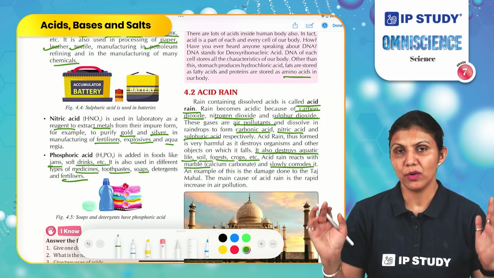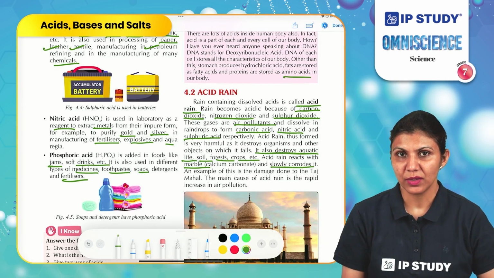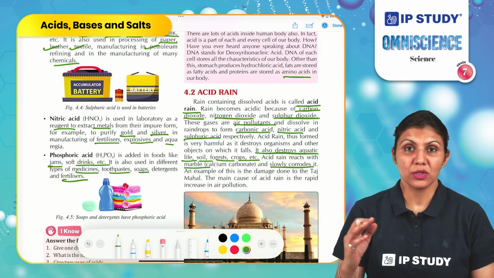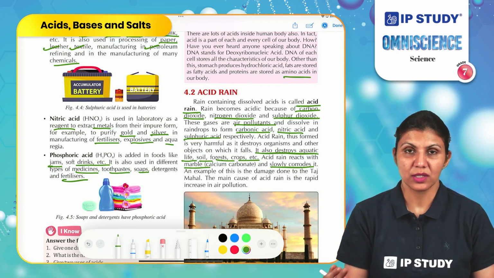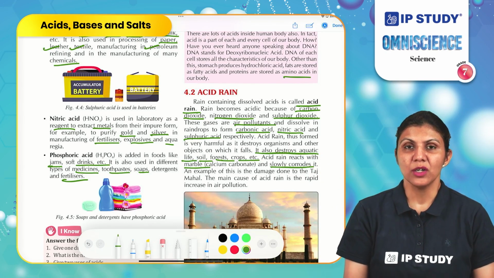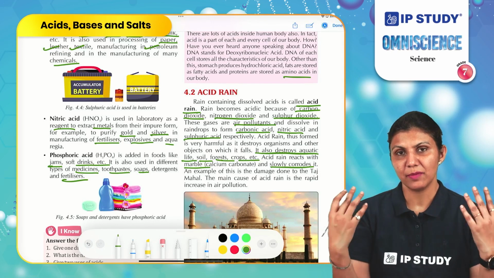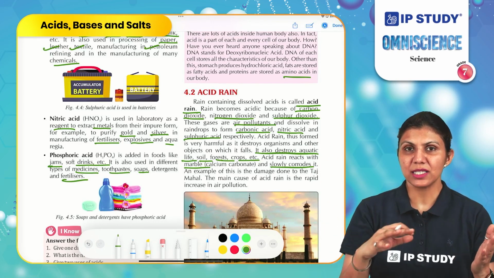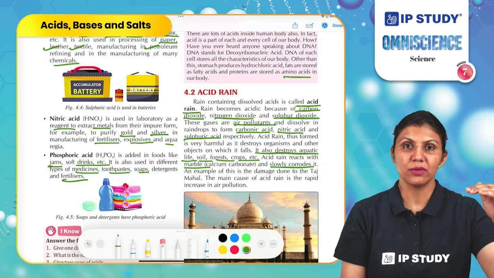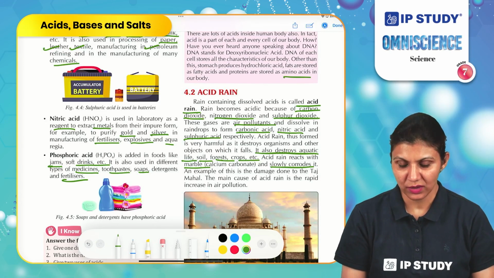So more tourists bring more traffic, more vehicles to the city, which also run on fossil fuels, the petroleum products, and release pollutants into the atmosphere. Because of these many reasons, air becomes polluted, and when it mixes with rainwater, it causes acid rain, leading to the corrosion of the marble of the Taj Mahal.